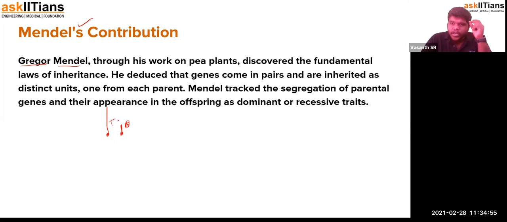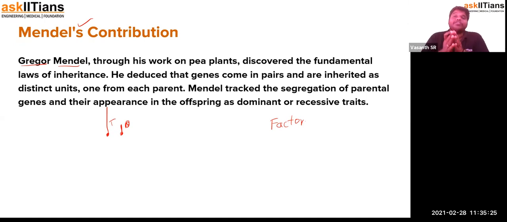So this literally sparked it. Okay, sparked in his head. So that is when he started to work on what was actually causing this difference. He assumed that the thing which was causing the difference is a factor. He called it factor. There is some factor that is influencing the expression of a characteristic of an organism. So he called that factor.